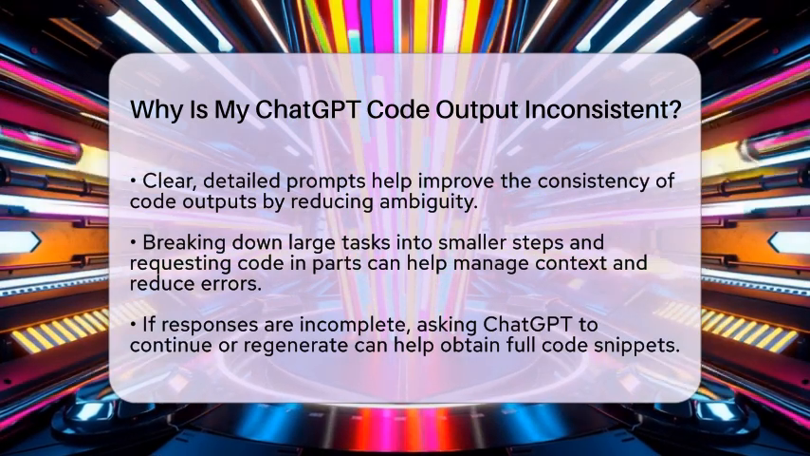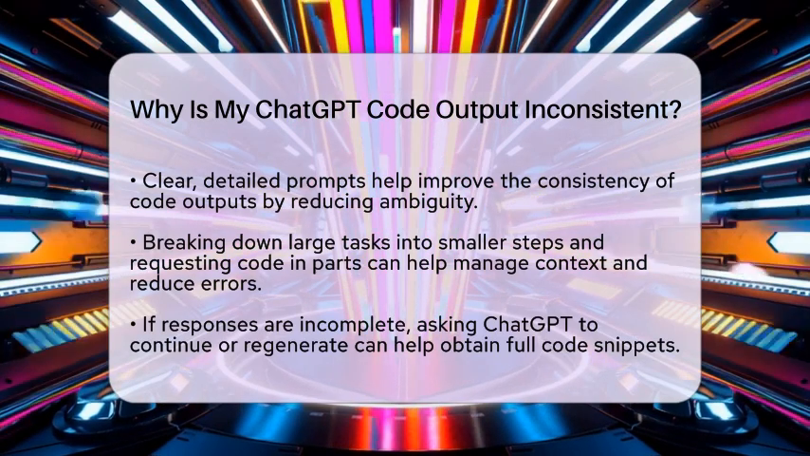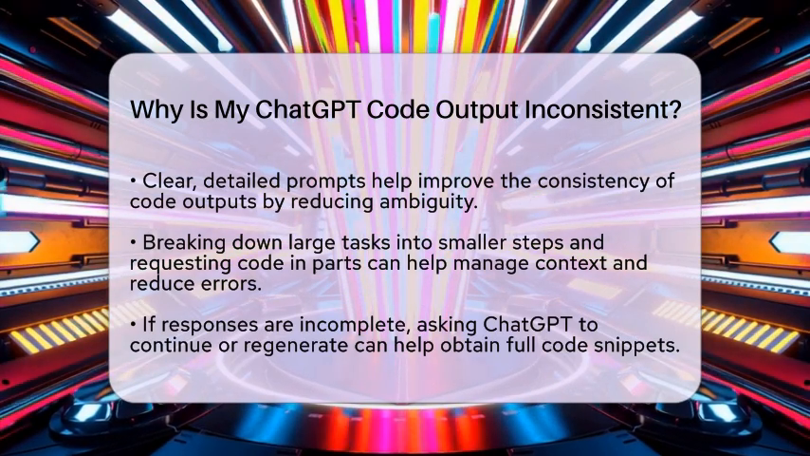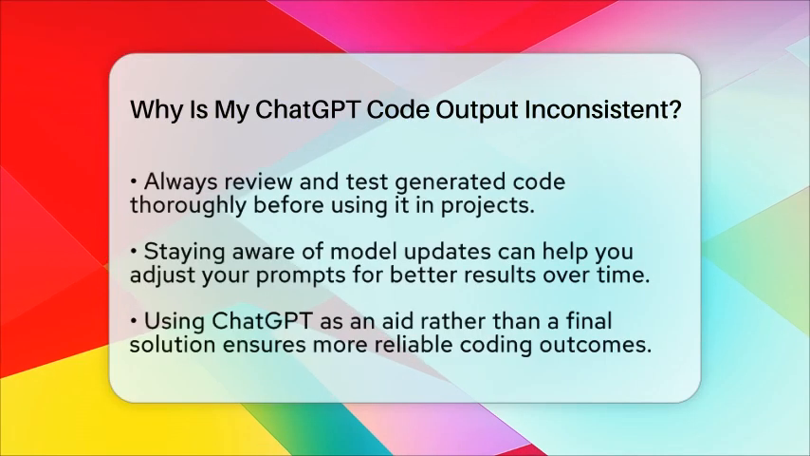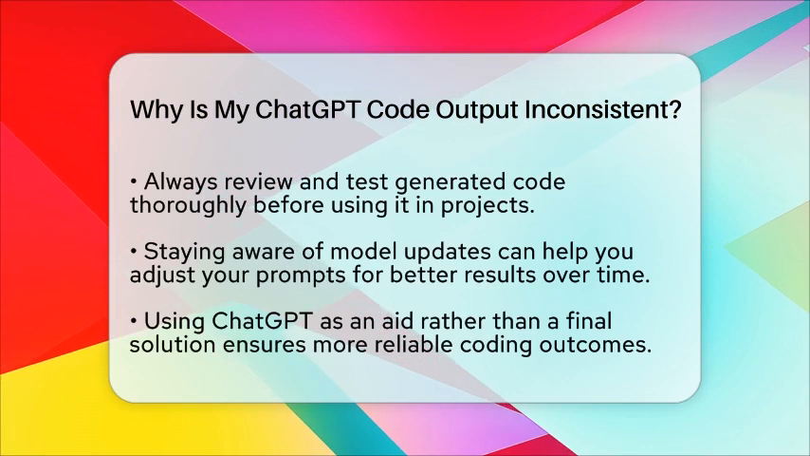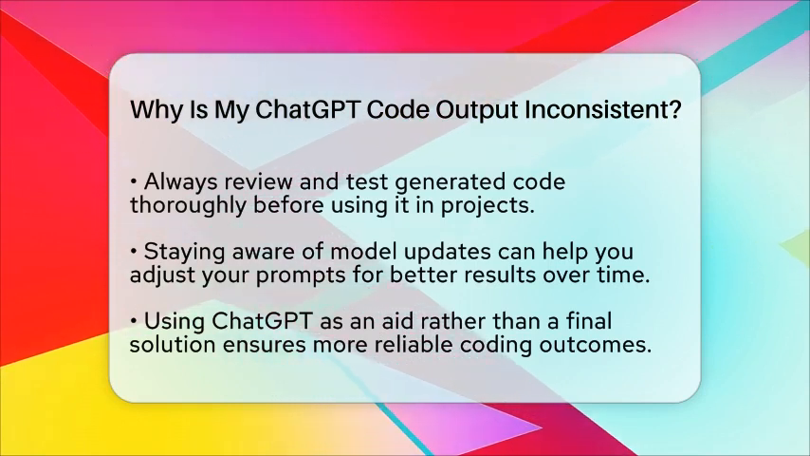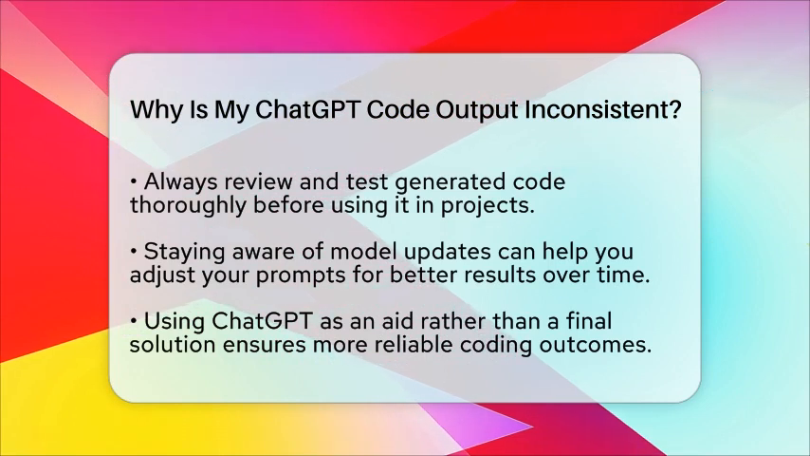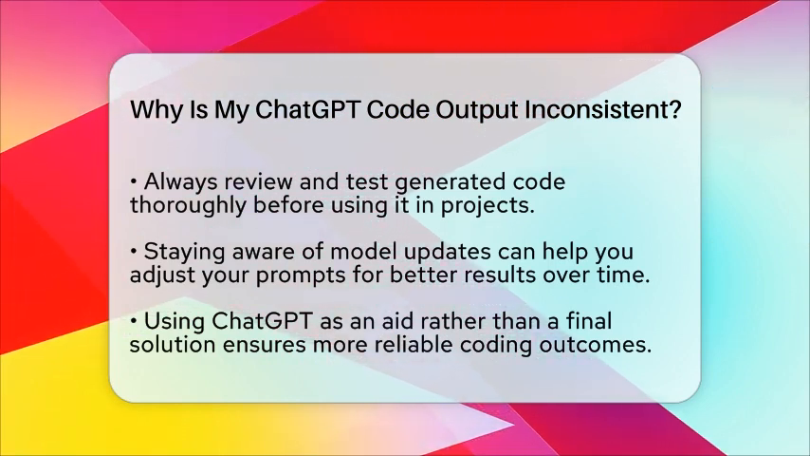To improve consistency, give clear and detailed prompts. Break down big tasks into smaller steps. For example, ask for one function at a time instead of a whole program. This helps keep the context manageable and reduces errors. You can also generate code in parts and then combine them. If the output is incomplete, ask ChatGPT to continue or regenerate.